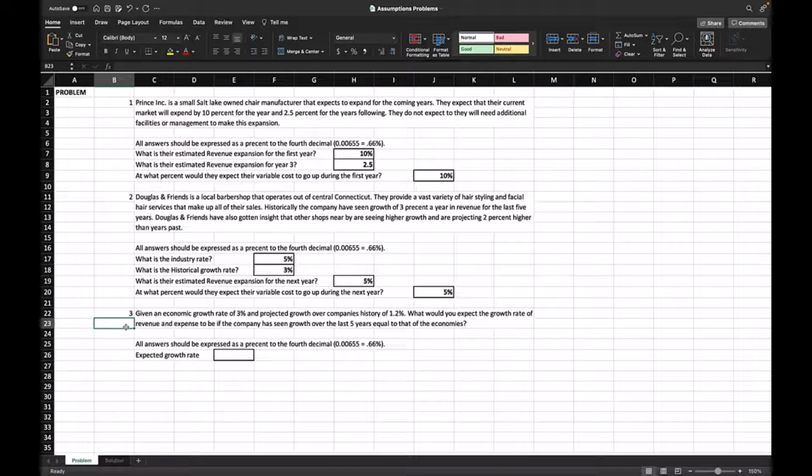So we would expect to have a 4.2% growth rate for the next year. This will also be our expected expense rate as well, because we have to spend money to make money in finance.